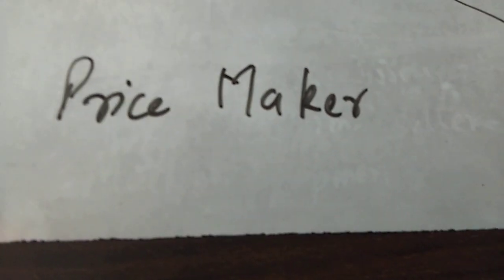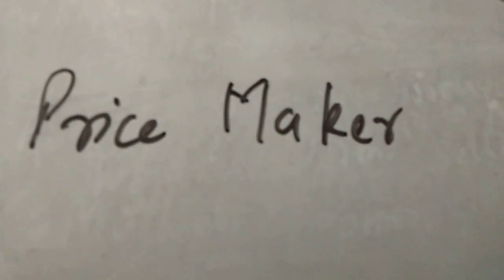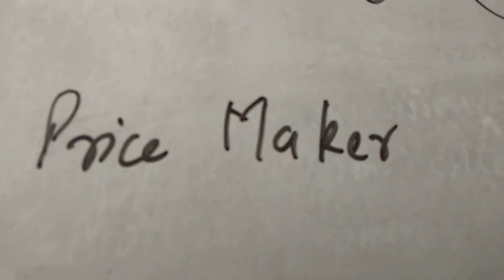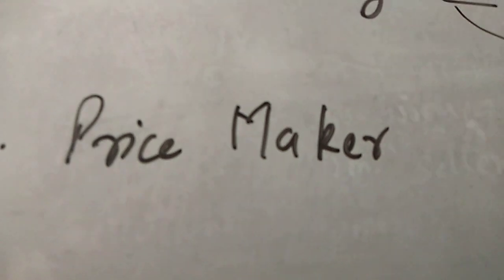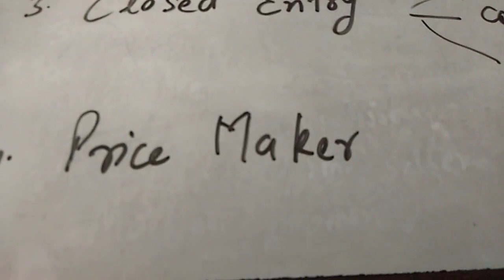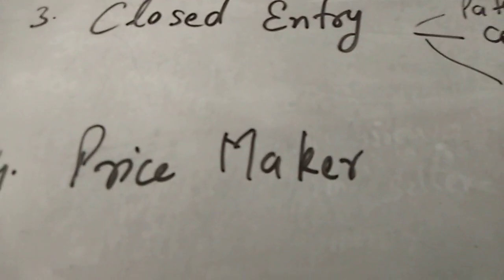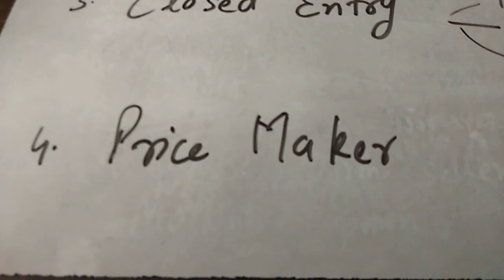Clear? Now the next feature is price maker. This is clear, because there is only a single seller, only one firm is producing the commodity. They decide price according to their own requirement. Government charges different fare from different people. Government increases and decreases the train fares. It is up to the government. So they are price makers.